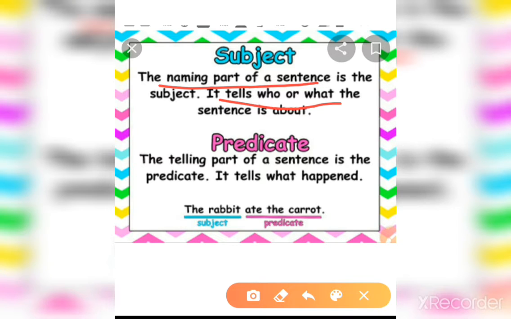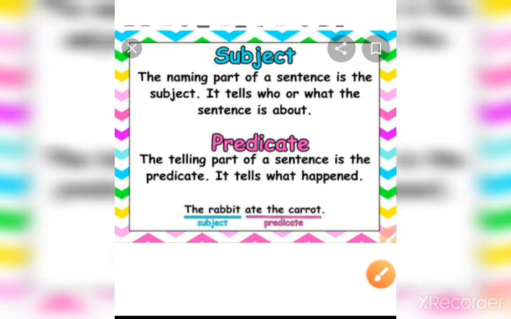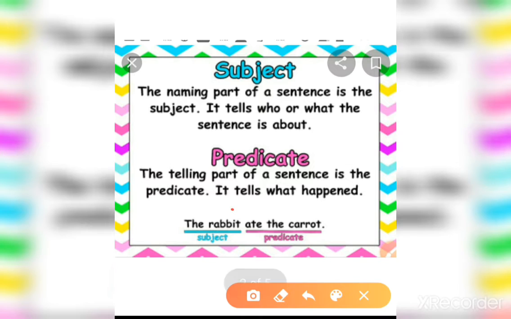As you can see in the example, the rabbit ate the carrot. So अगर मैं कहूँ ये सेंटेंस किसके बारे में है, so simply this is about rabbit. So the rabbit is the subject. Here rabbit is the subject of the sentence.